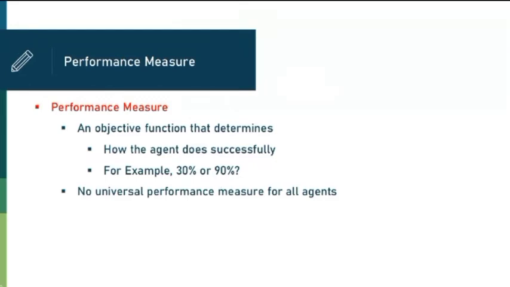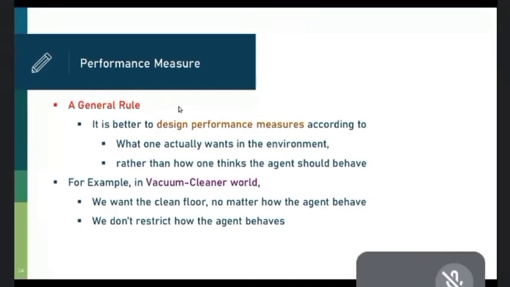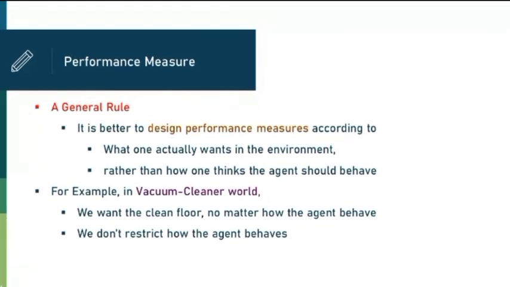For example, in your mark sheet, when you get the 9-pointer, then we can say that you have performed 90% well in the semester exam, right? But if there is no criteria and it is just mentioned that you are pass or you are fail, then how do you know how you have performed in the semester? We cannot get that number. So to measure the performance of a particular agent, we require the performance measure, and performance measure is the determination of how successfully the agent has performed. That is called the general rules for performance measure.